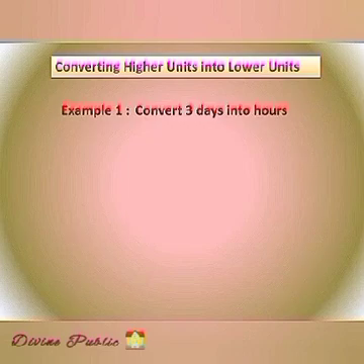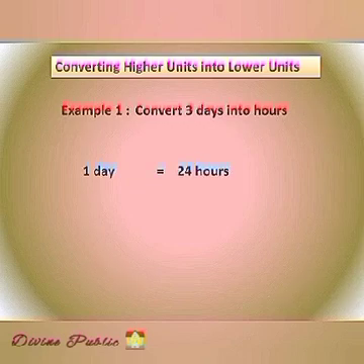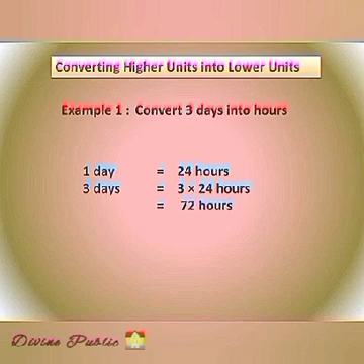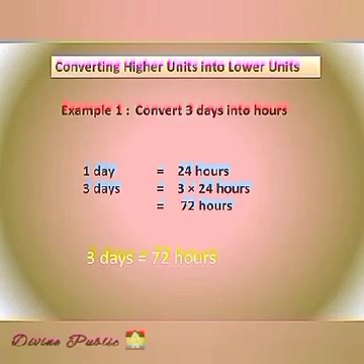Dear students, we know very well that 1 day is equal to 24 hours. Therefore, 3 days should be equal to 3 multiplied by 24 hours, that is equal to 72 hours. So, our answer is 3 days is equal to 72 hours.